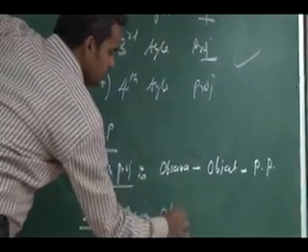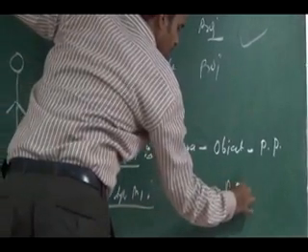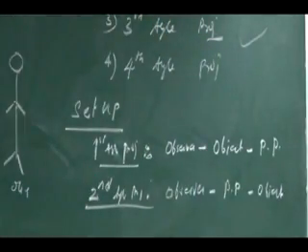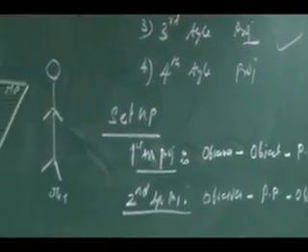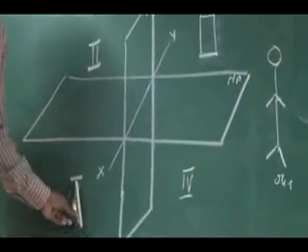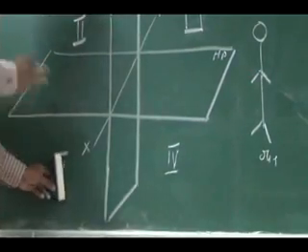So observer, then projection plane, then object. For third angle projection, I keep my object in the third quadrant and perform an orthographic projection. The setup will be observer first, then plane, then object.